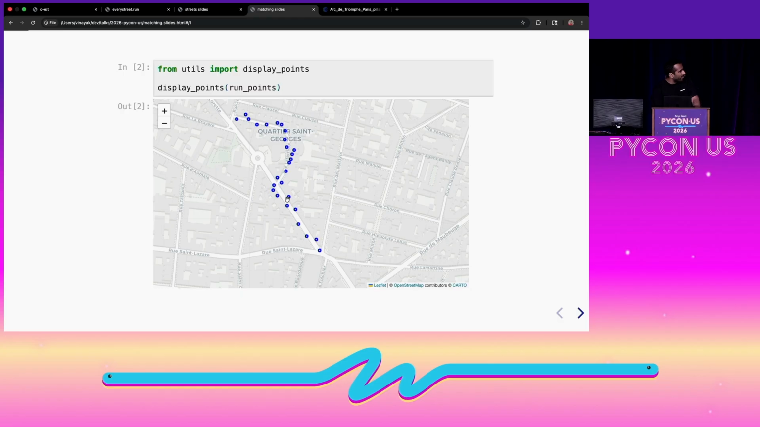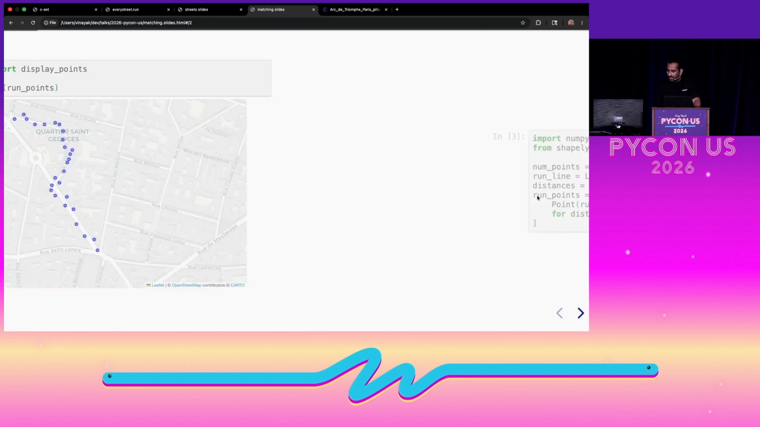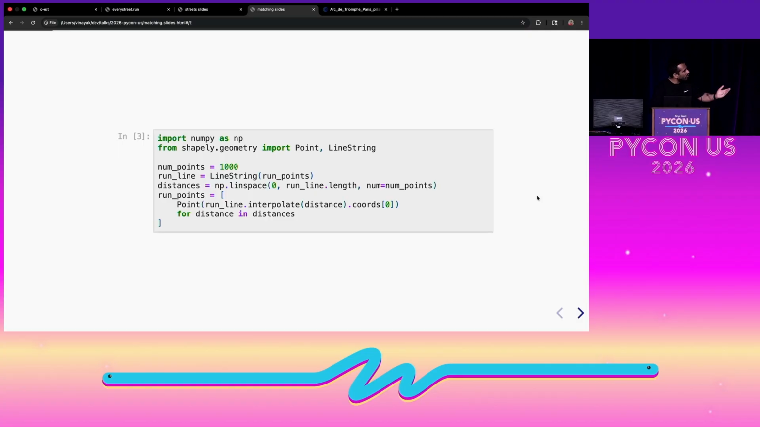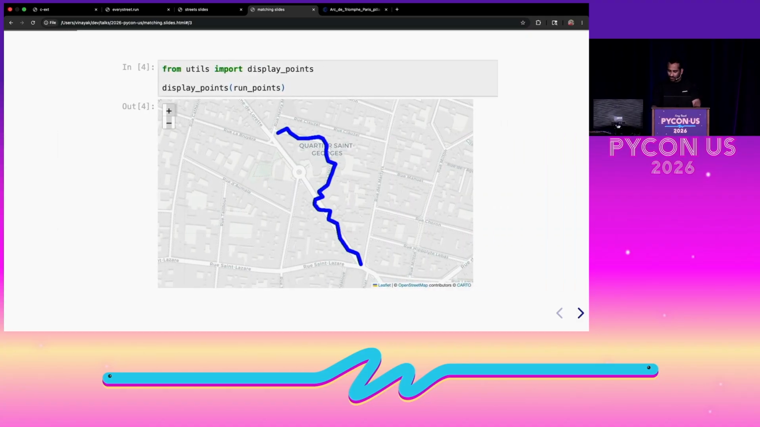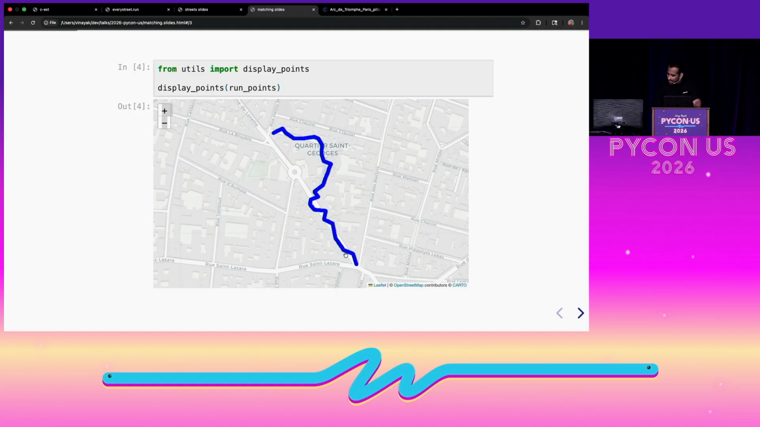To get around this sparseness in our data, we need to add a bunch of points all along the run, so that when we get here, we have some points to match on, and we get the actual street that we ran on. So we make the data more dense. To do that, I'm adding 1,000 points at equal distances across my run, using the code shown here. If I display the run now, you can see that it's more dense. So when we do the actual map matching, it's going to work much better. We are going to cover the whole street, which we're going to see in a bit.